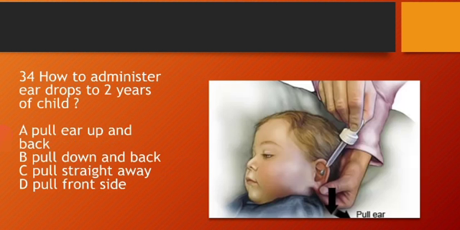How to administer eardrops to a 2-year-old child? And our right answer is pull down and back. As you see in the images, we administer eardrops by pulling the ear pinna down and back. So in a child below 3 years of age, we should pull the ear pinna down and back, and in a child above the age of 3 years, we pull the ear pinna up and back. Let's move to the next question.